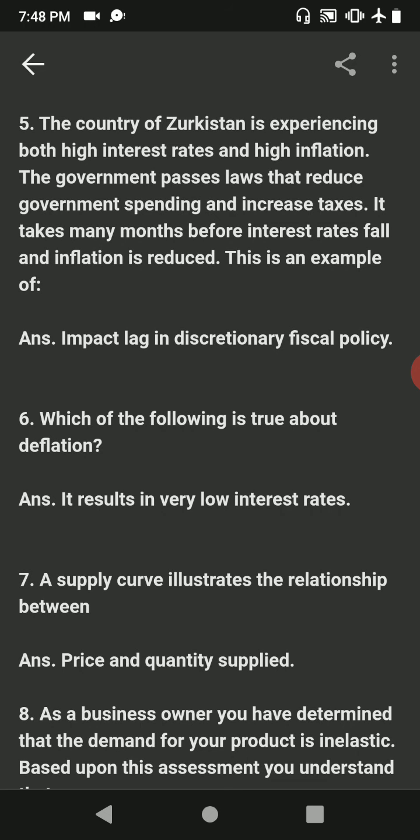Question number 5. The country of Uzbekistan is experiencing both high interest rates and high inflation. The government passes laws that reduce government spending and increase taxes. It takes many months before interest rates fall and inflation is reduced. This is an example of. Answer is impact lag and discretionary fiscal policy. This is an example of discretionary fiscal policy involving impact lag because it takes time for the impact of the change in taxing and spending to be felt throughout the economy.